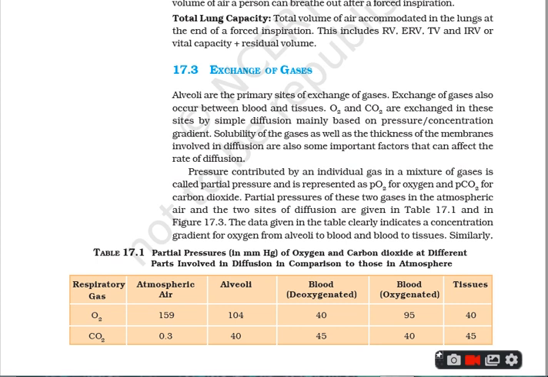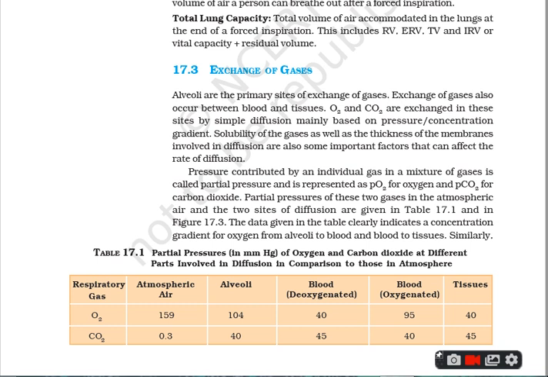As well as for CO2, the partial pressure in atmospheric air is 0.3, at alveolar level it is 40, in deoxygenated blood it is 45, in oxygenated blood it is 40, and in tissues it is 45.